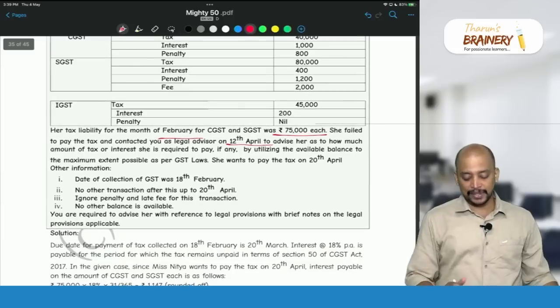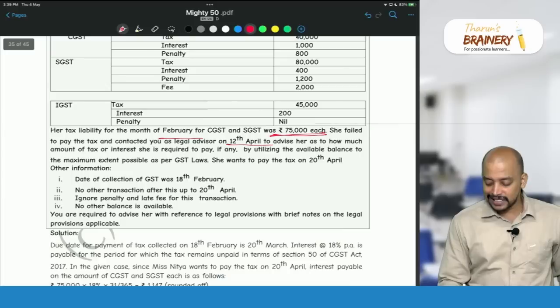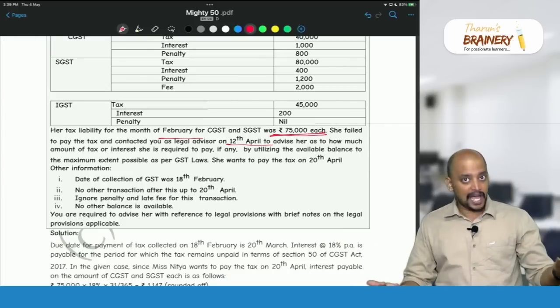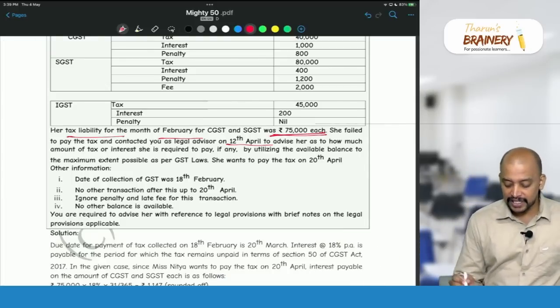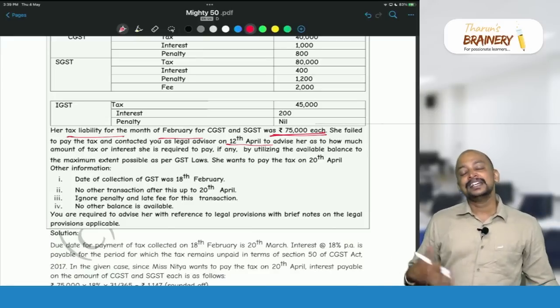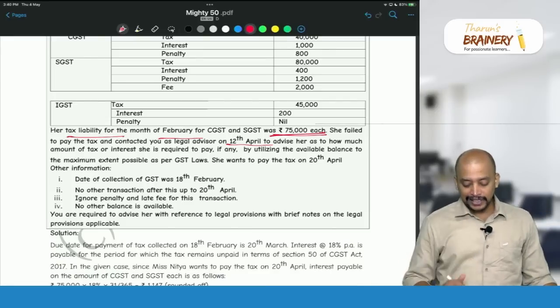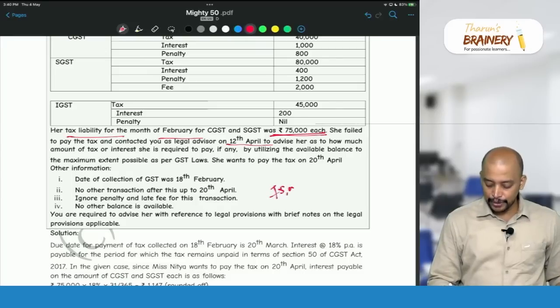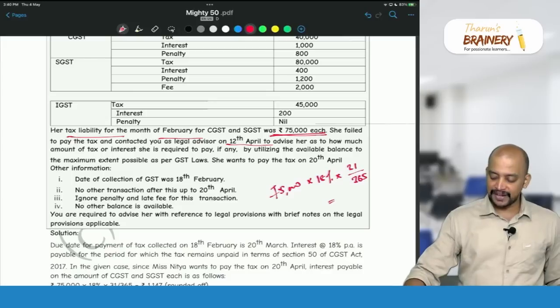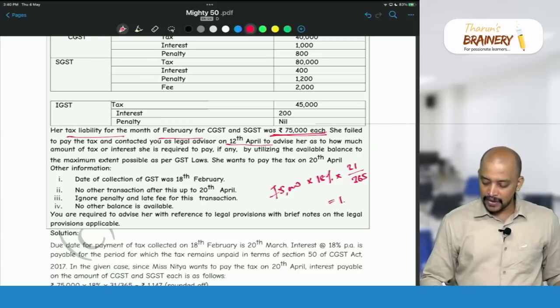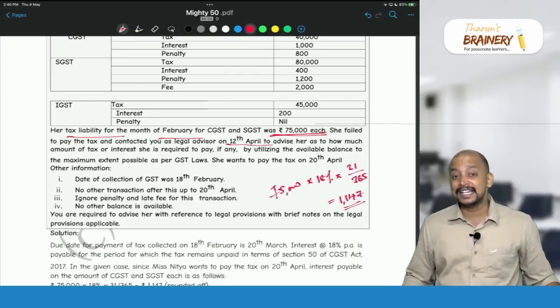Interest on what? Net liability. What is the net liability? The 75,000 is the net liability. But sir, they have not given. We have to assume, because her liability for the month of February is 75,000, which means that itself is the net liability. So on that 75,000, we need to compute the interest. 18% per annum for 31 days, 31 by 365. So 75,000 into 18% into 31 divided by 365, that will be 1147. 1147 will be taken as the interest.